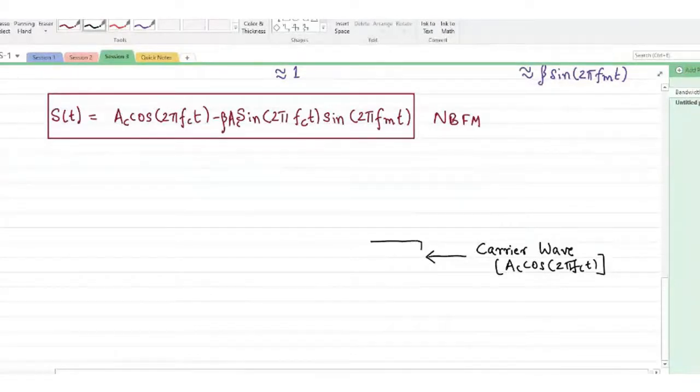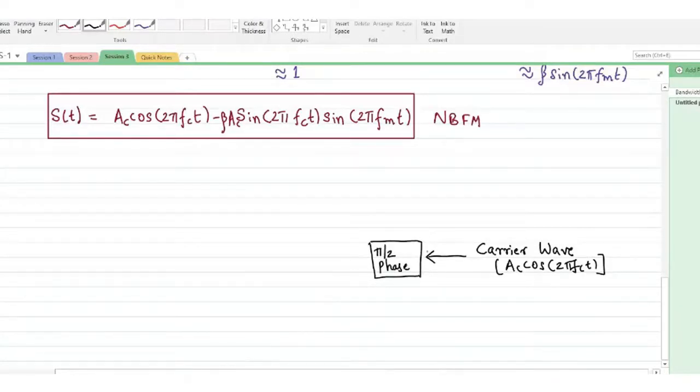So I can have a 90-degree phase shifter, which will generate the AC sin 2 pi fct.